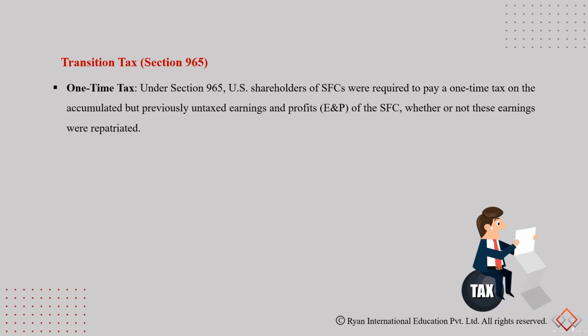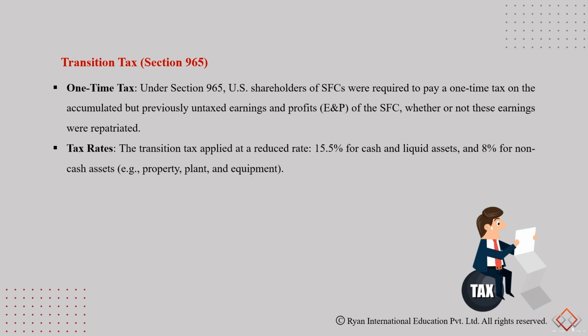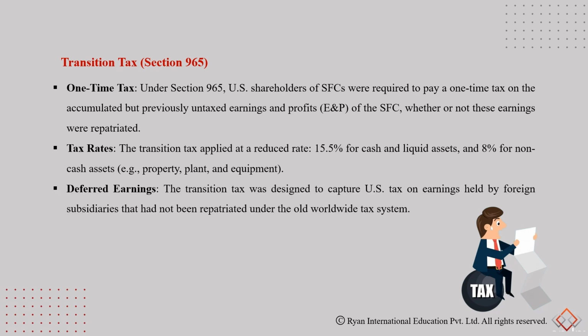Under Section 965, US shareholders of SFCs were required to pay a one-time tax on the accumulated but previously untaxed earnings and profits of the SFCs, whether or not these earnings were repatriated. The transition tax applied at a reduced tax rate of 15.5% for cash and other liquid assets and 8% for non-cash assets. Now, the transition tax was designed to capture US tax on earnings held by foreign subsidiaries that had not been repatriated under the old worldwide tax system.